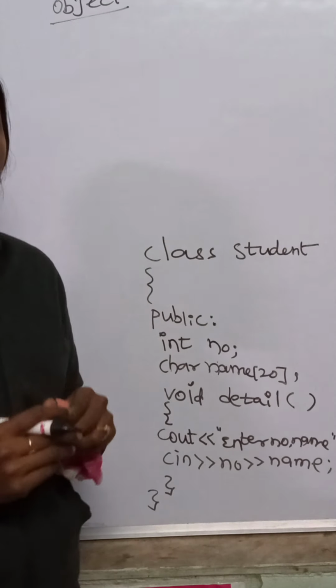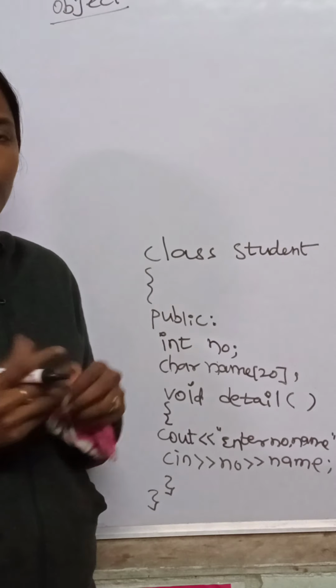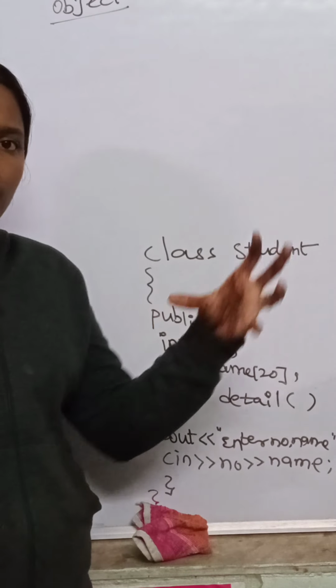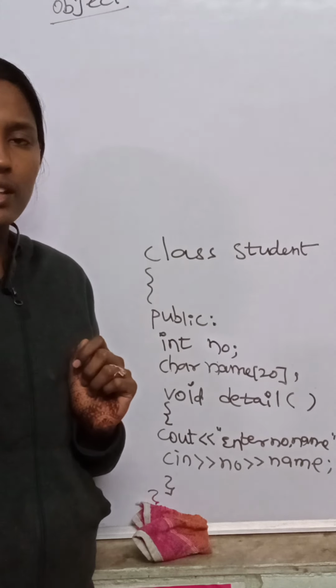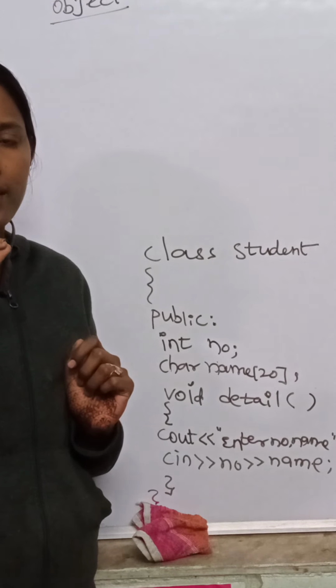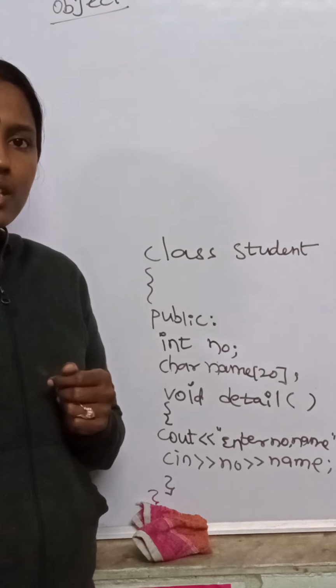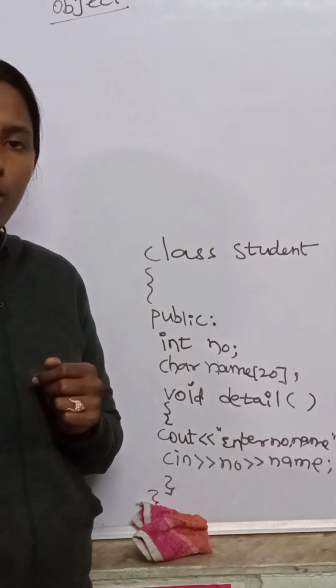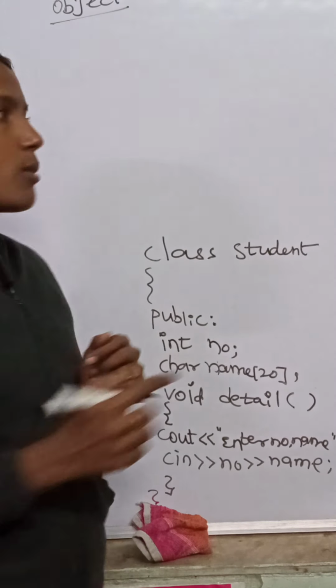Object is nothing but what? Object is nothing but an instance of a class. Now class means what? A collection of things, we call it a class. In that, one member we call an object. Consider in a classroom 100 students are there. Now each student is represented as an object. That means a representation of a class is called an object.